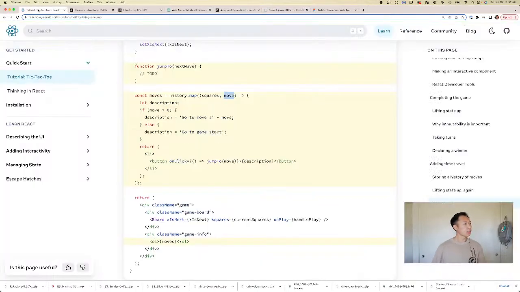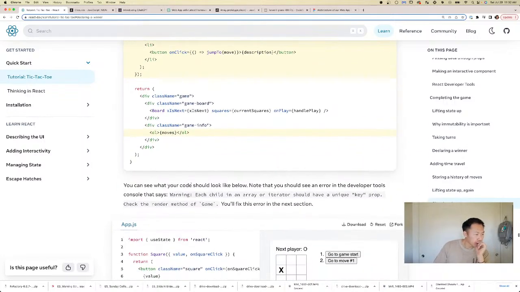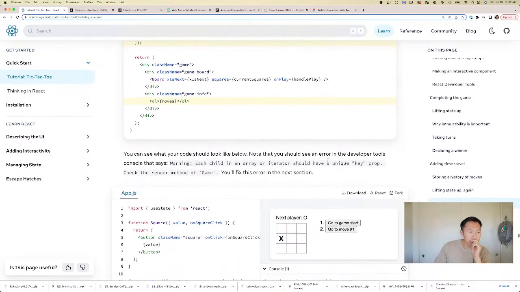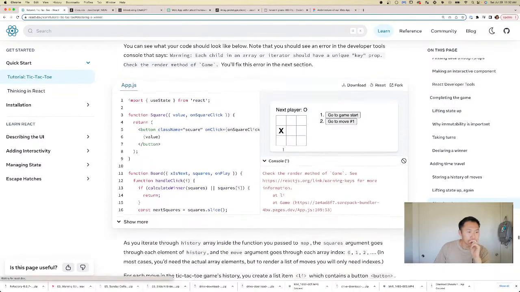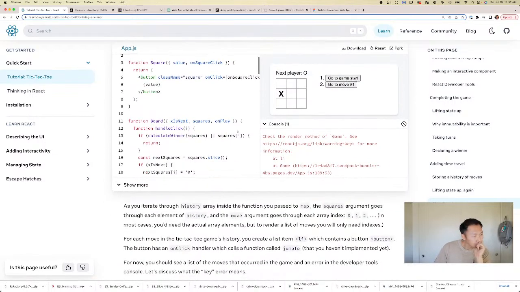Okay, let's take a look at the tutorial. We're a little bit stuck. Okay, so we got what we wanted here. This is what our code should look like. It's gonna ask for a unique key. That's what we'll do. Great.